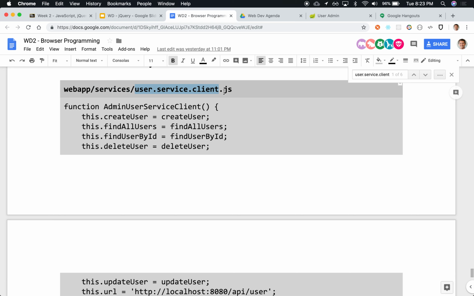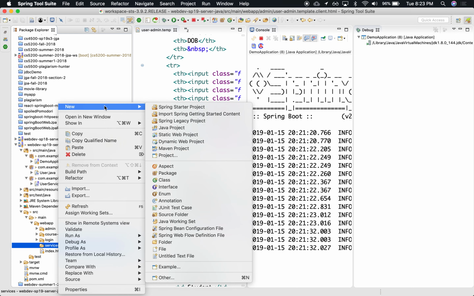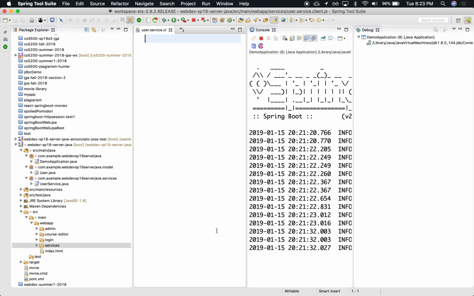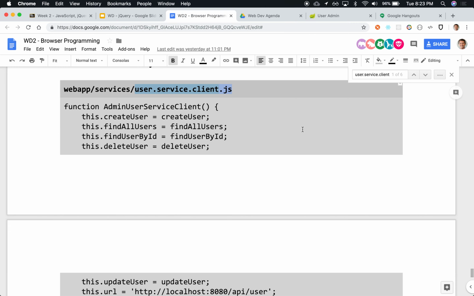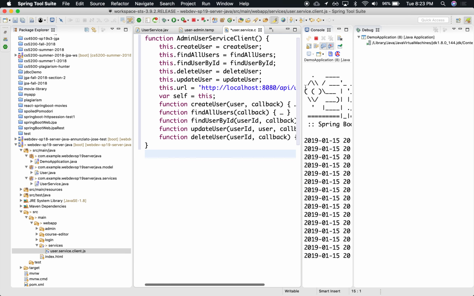Let's create a new file in here, userserviceclient.js, and in here we'll have this function in there. There we go.